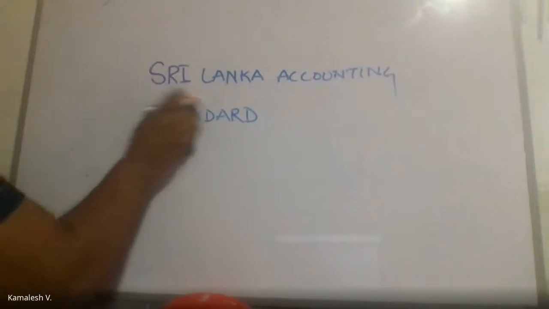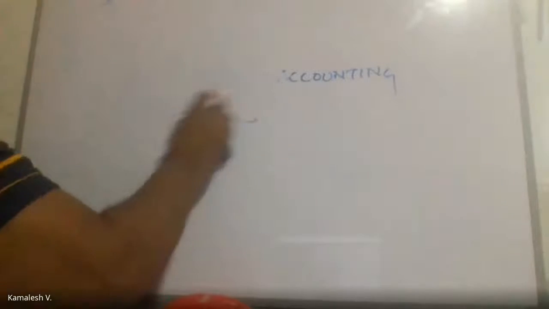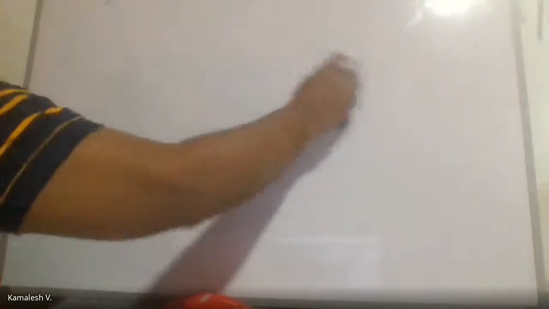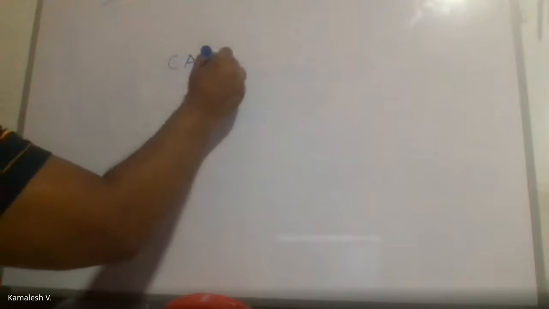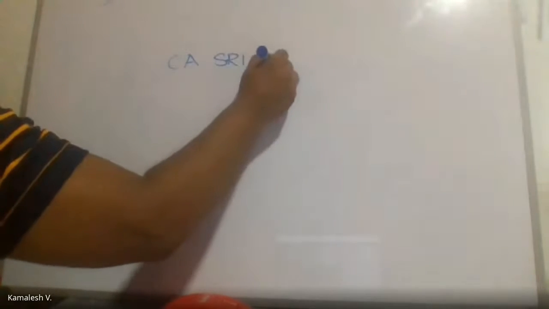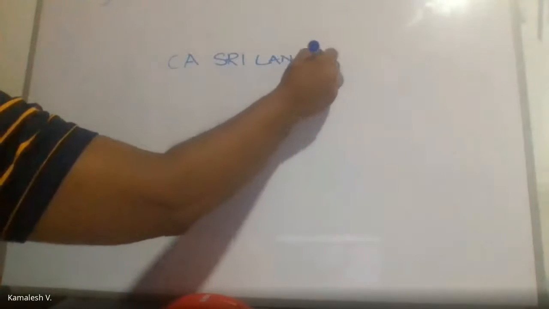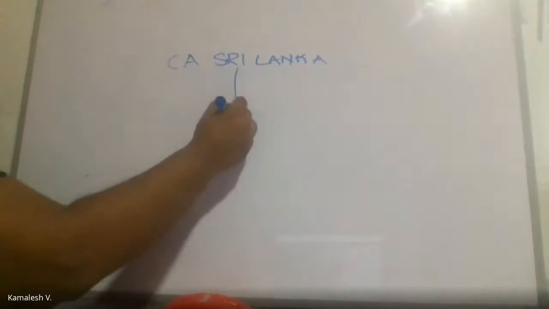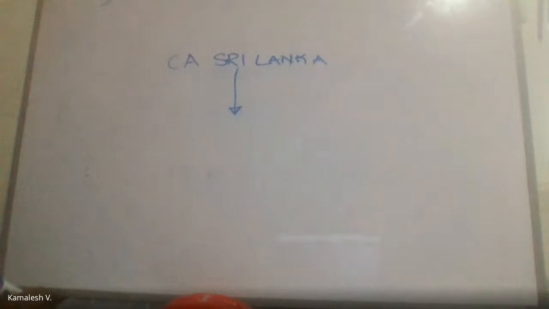If you look at the conceptual arrangement here in Sri Lanka, we have the Institute of Chartered Accountants of Sri Lanka, generally known as CA Sri Lanka. They are the ones who set the accounting standards.